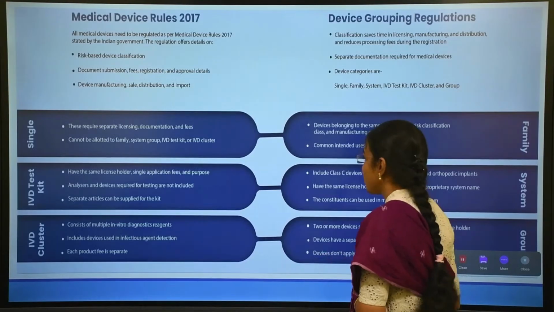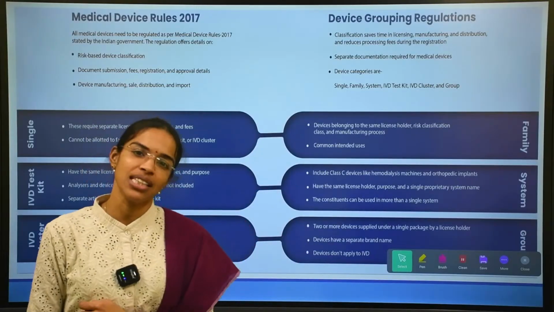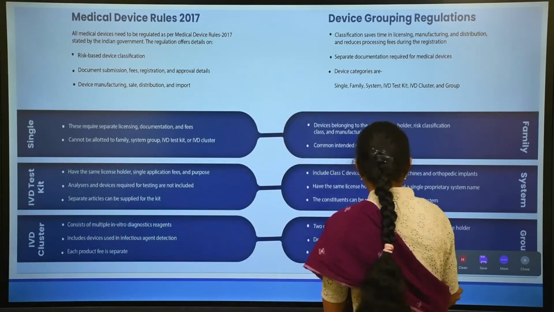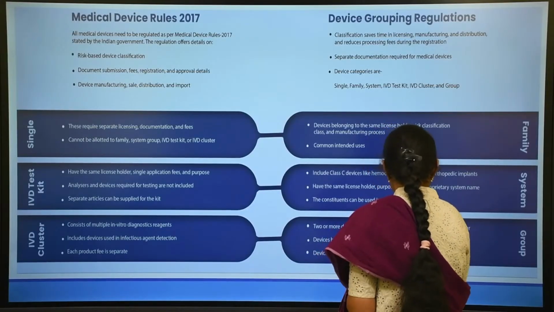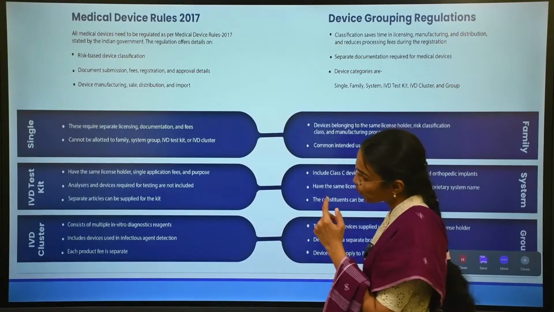Yeah, once again we will see what medical device grouping is and what its importance is in MDR 2017. I think I had to change my pen color, okay, for it to be more visible.